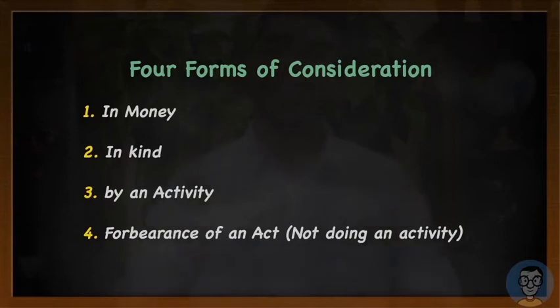Now let us take a classic example to understand this forbearance of an activity. Say a partner is retiring from a partnership firm. The partnership firm says to the retiring partner that you should not continue this business in the similar locality for the next 10 years, and the partnership firm pays 10 lakh rupees to that partner. Now, why is the partnership firm paying the partner? It is paying because the partner should not do something. It is paying because the partner should not carry on that business. It is popularly called a non-compete fee.